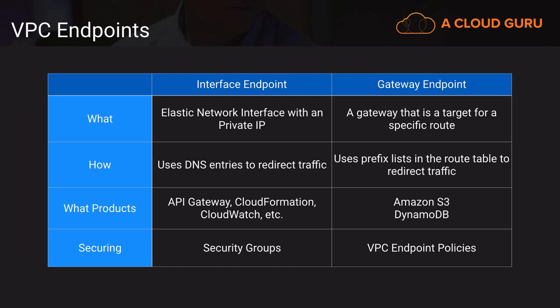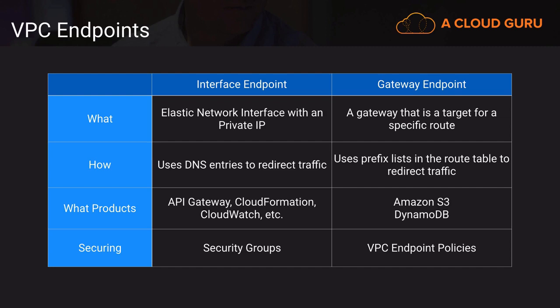That's just a predefined list of all the IP addresses that comprise that service. And it acts as kind of an intercept. You put it in your route table, or AWS automatically puts it in your route table. And it redirects traffic when you're trying to go to a certain IP address, like the S3 service, for example. It's going to intercept that and direct that through a private interface so that it doesn't go out to the public internet.